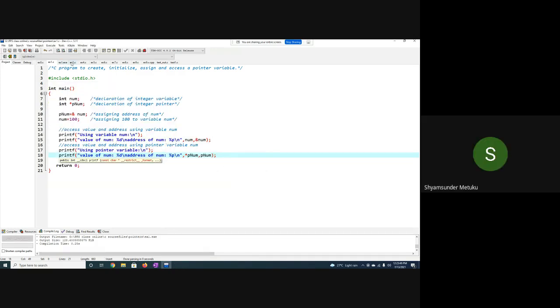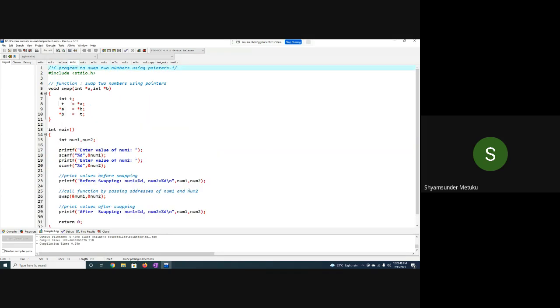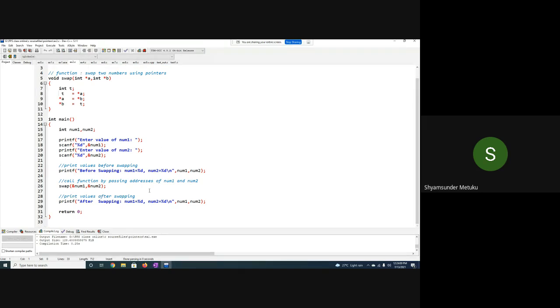So let me go to the second example. I think this is what I told you in the theory class. You need to swap the variables given in the main program by using a function called swap. So should I say it is a call by address or call by value? What type of program is it? Call by address. Okay, let me start.